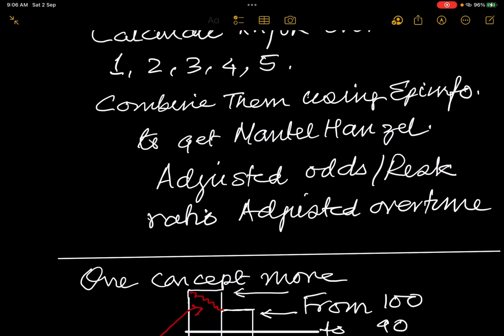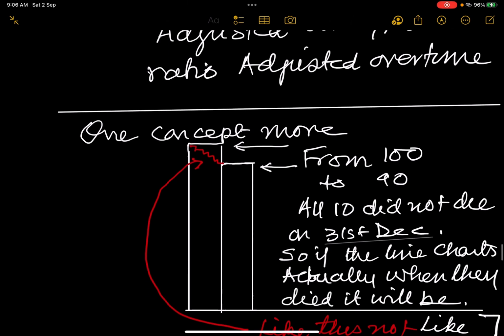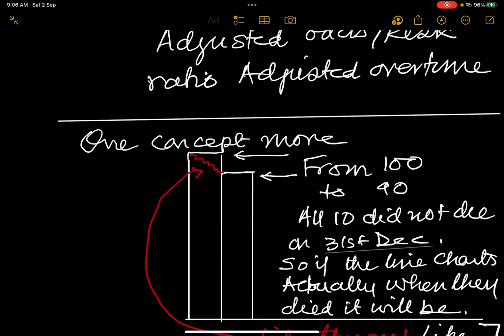Finally, one concept that you did not reach from this point, and on 31st of December of the first year. It must have been a gradual step-by-step curve.